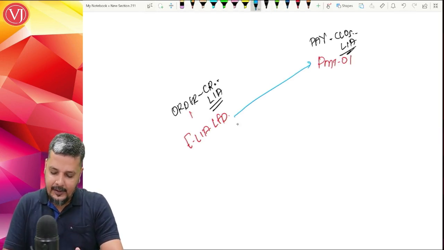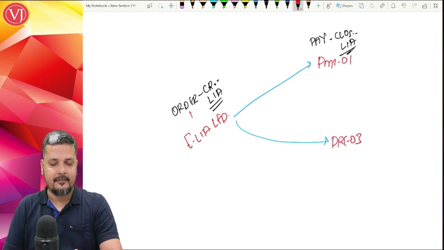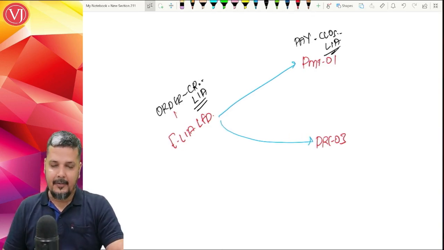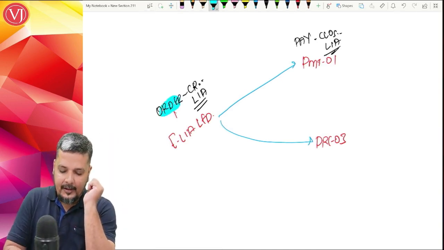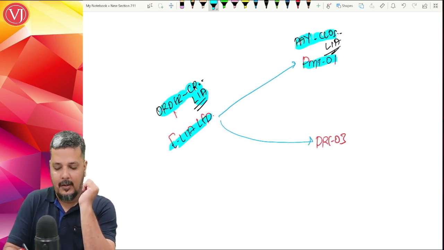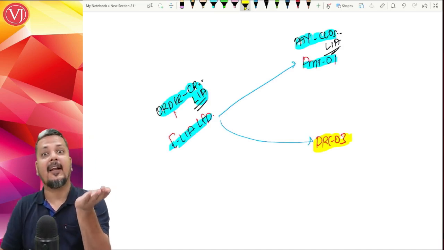But instead of that, the assessee has filed a voluntary channel, DRC 03. He has made the payment, but he has not filed it against PMT 01. He has not filed PMT 01, which would have closed the liability. He has filed DRC 03. Now what will happen? The liability will still remain, because for closing the liability created by an order, the right format would have been filing PMT 01. But what has the assessee done? Filed DRC 03, which means the assessee has made the payment, but the liability still exists.